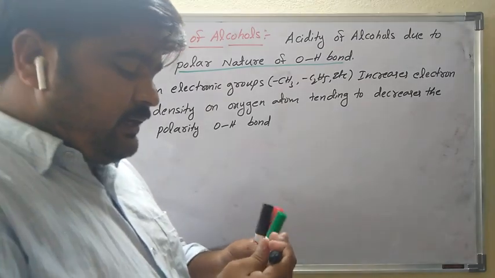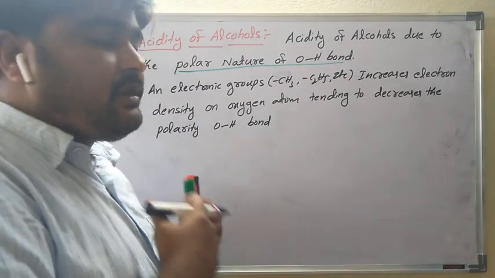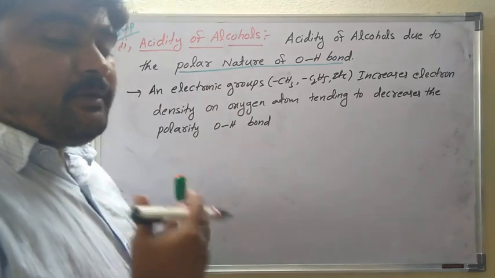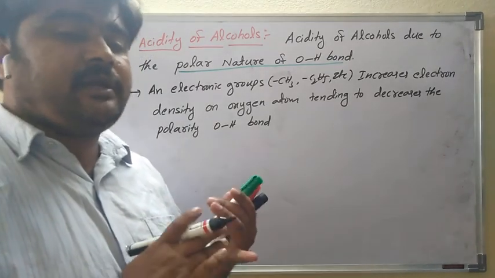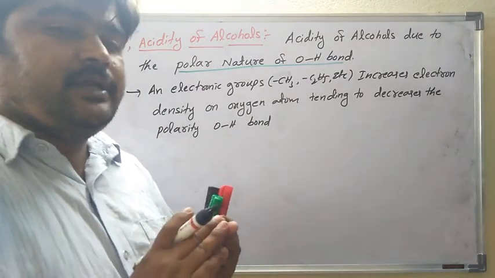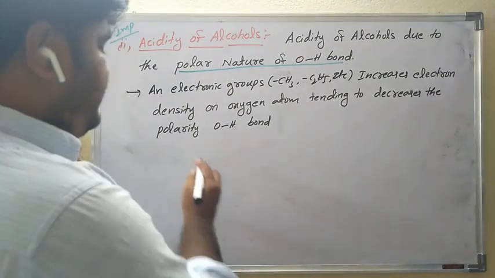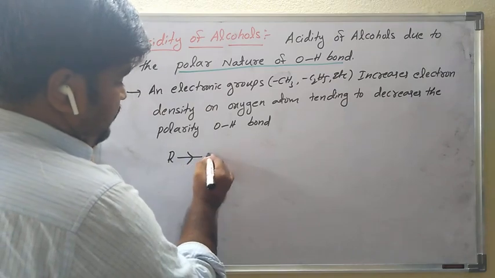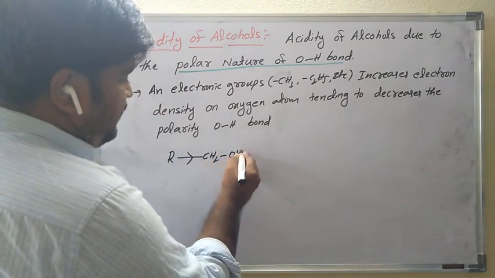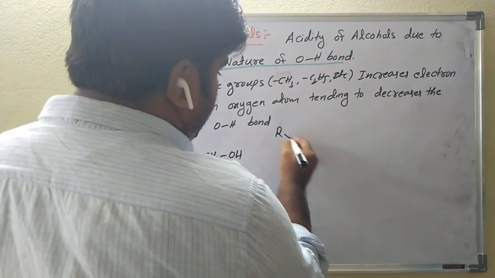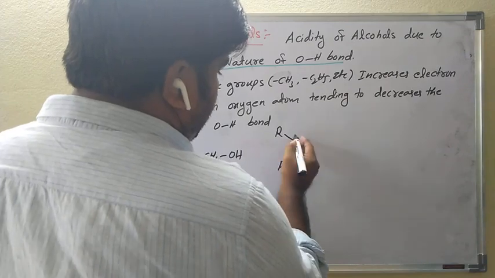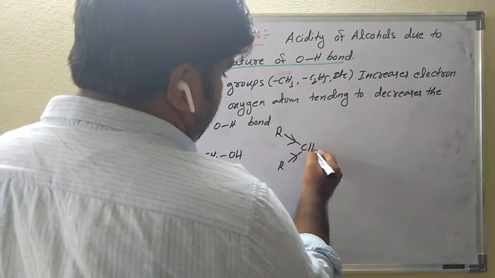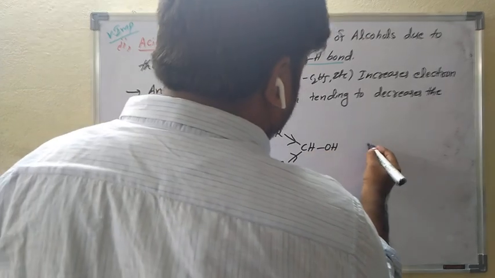So let us see the acidic strength of alcohols here. How many types do we already know? Primary alcohol, secondary alcohol, tertiary alcohol. Which one is more acidic? See, R-CH2OH is a primary alcohol. R2CHOH is a secondary alcohol.